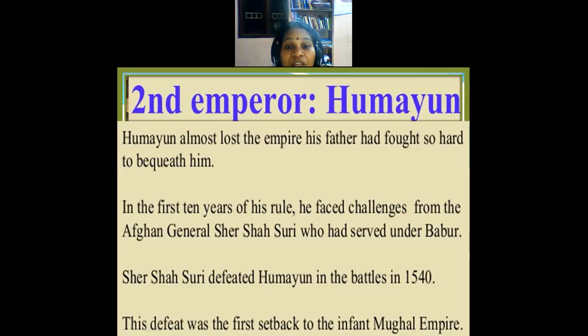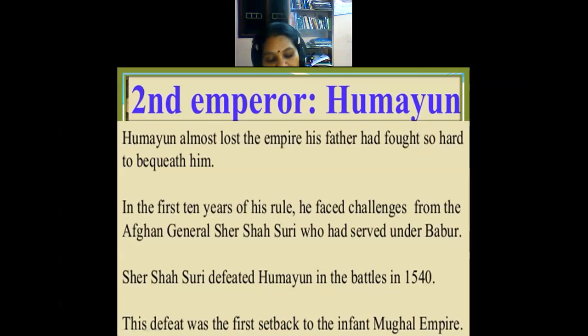Sher Shah Suri defeated Humayun in battle in 1540. There were so many difficulties. First, the kingdom was still without a proper system of administration. Second, Humayun's brothers were dissatisfied with the territories they had been given. And third, the kingdom was under threat from all sides.